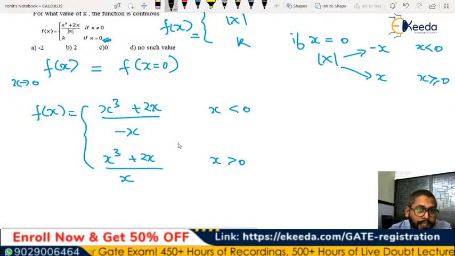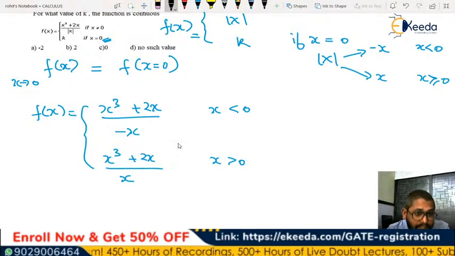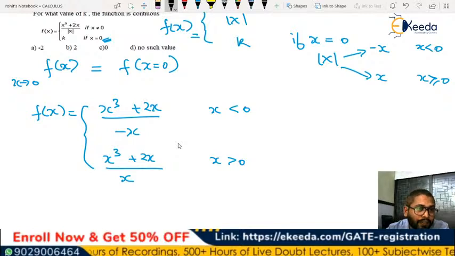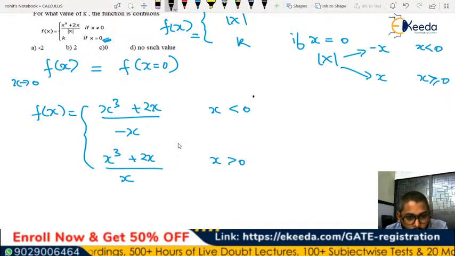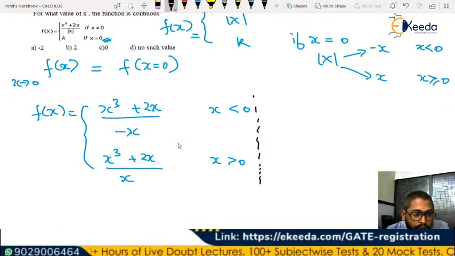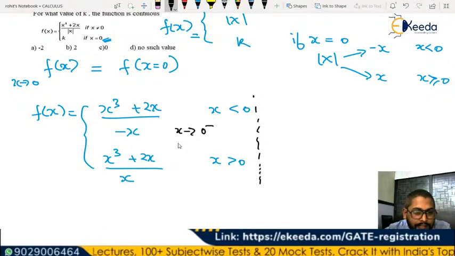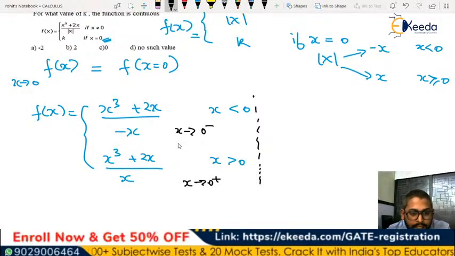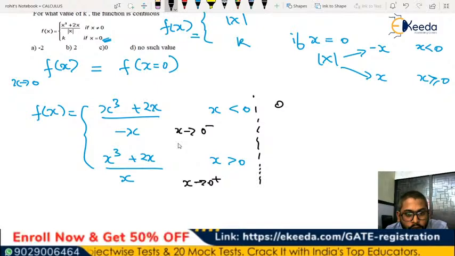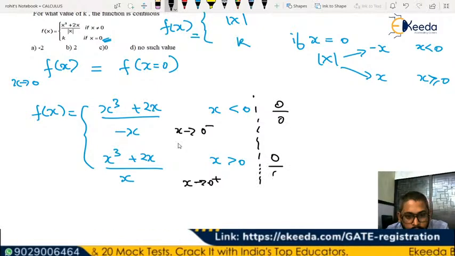If the limit exists, then only you can compare it with the function value, correct? So in this case, when x tends to 0, I'm writing x tends to 0 minus in this case and x tends to 0 plus in this case. You can see it is going to be 0 by 0 form and this is also 0 by 0 form.